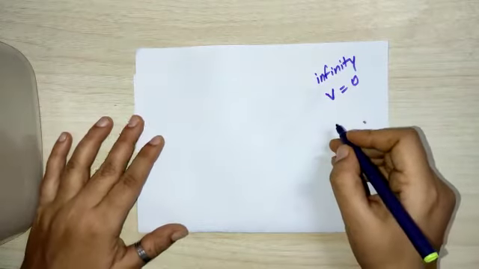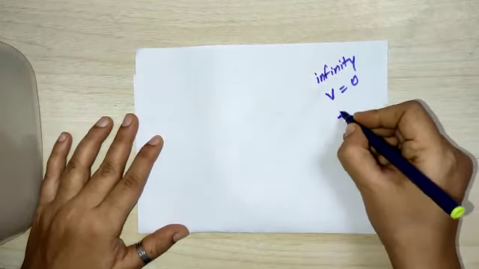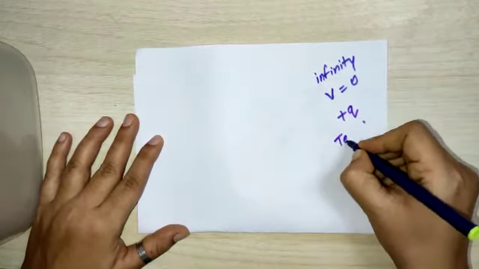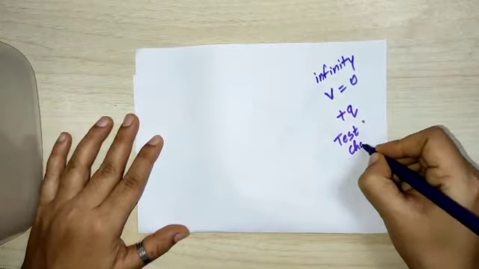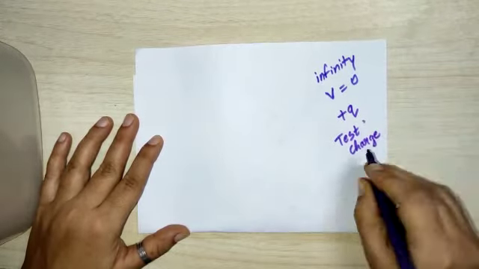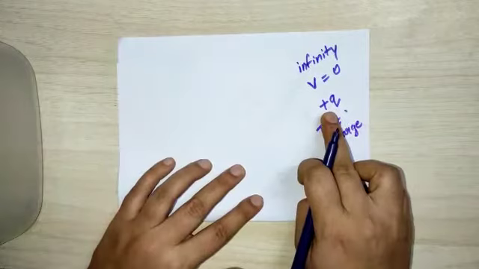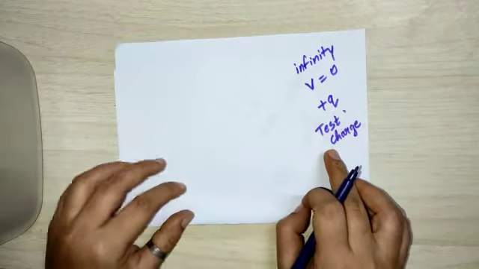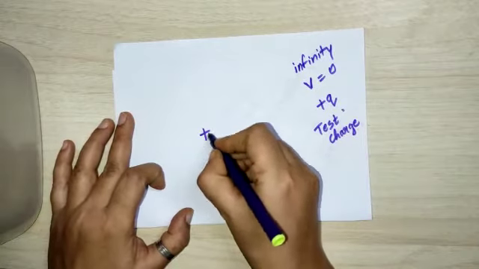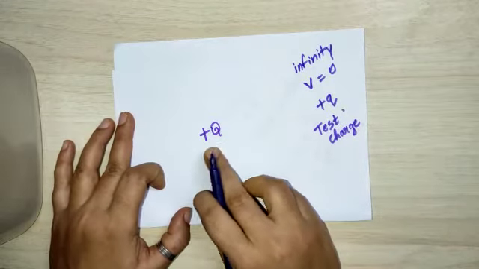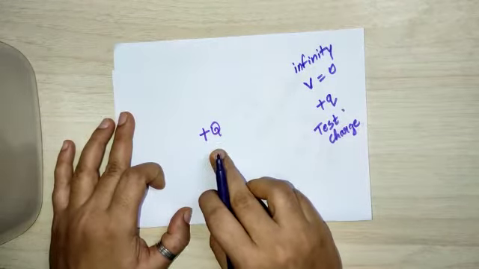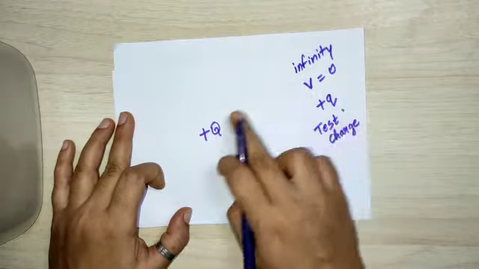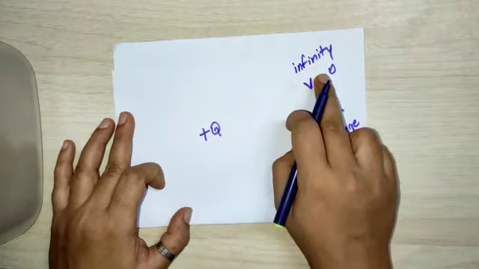And suppose there is a test charge plus Q. A test charge is a charge which is used to test some quantity. Okay, here the test charge plus Q is kept at infinity. For now we can assume it. And suppose there is a plus capital Q charge which is kept at some distance from infinity. Okay, there is some distance between them.